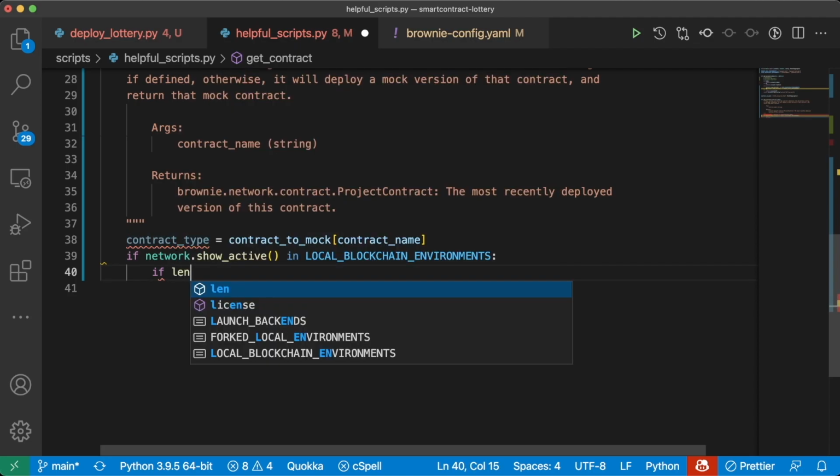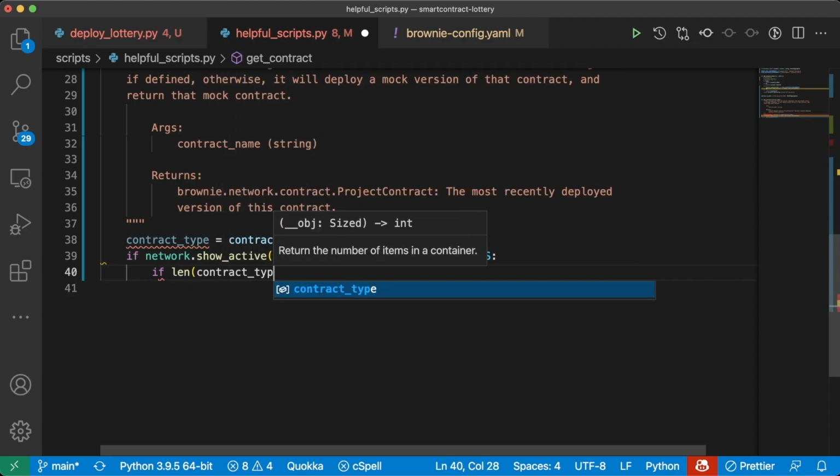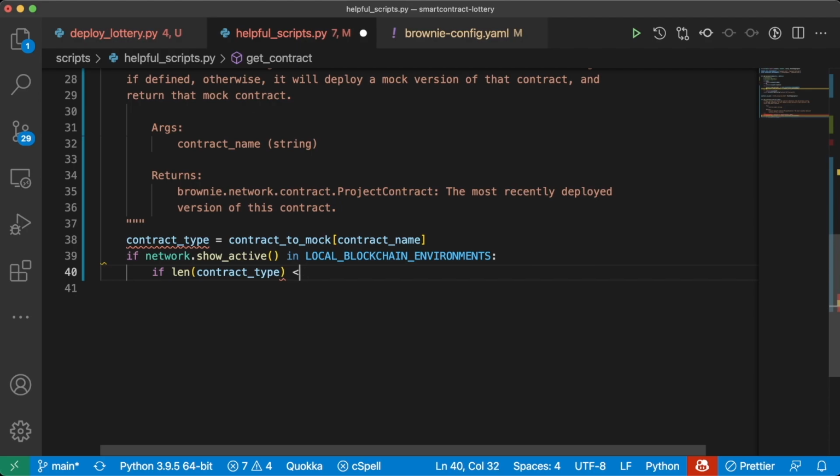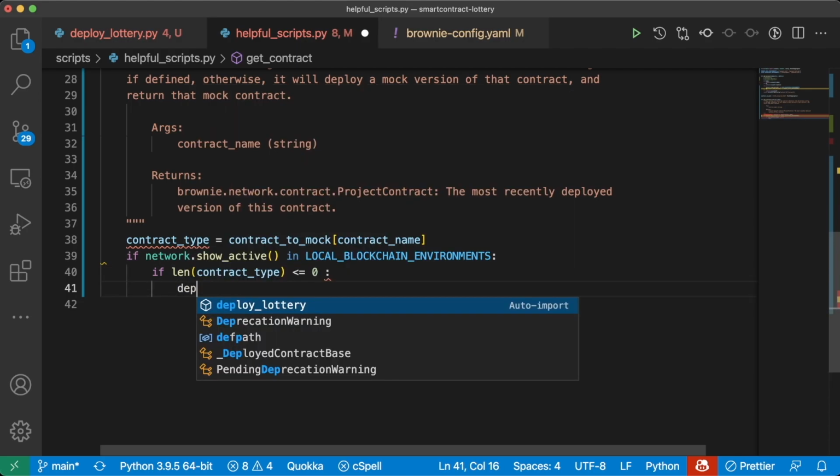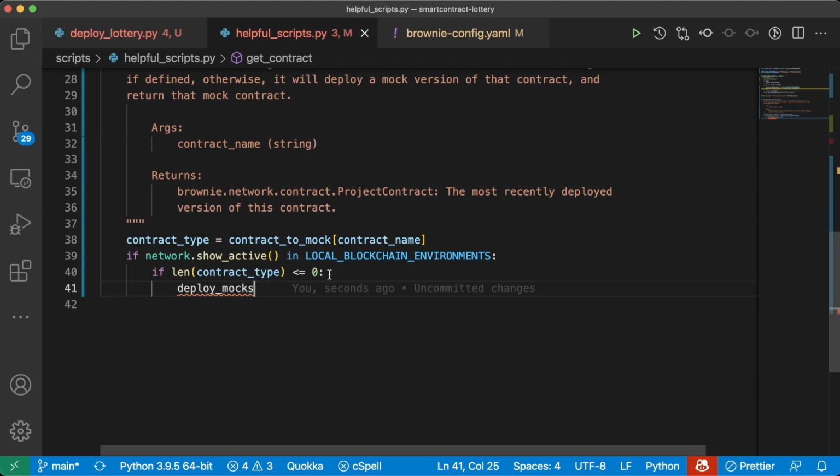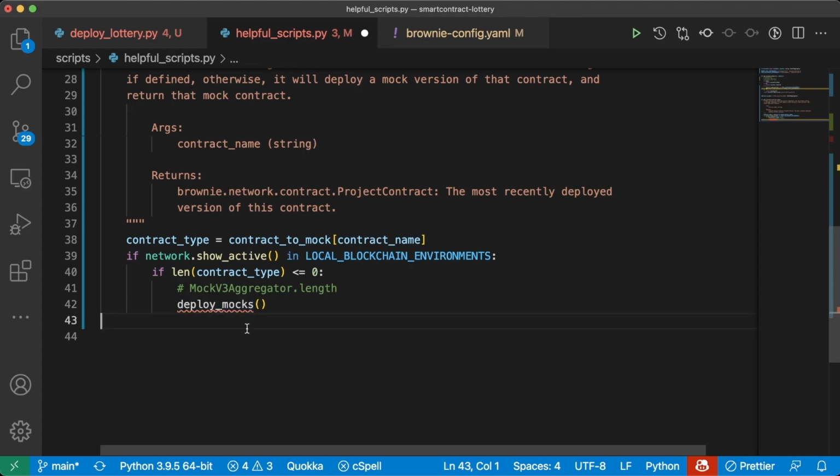We'll say if the length of contract_type is less than or equal to 0, then we're going to go ahead and deploy mocks. So this is equivalent to doing something like MockV3Aggregator.length. We're checking how many MockV3Aggregators have actually been deployed. If none have been deployed, we're going to go ahead and deploy them. So we're going to have to create this deploy_mocks function.